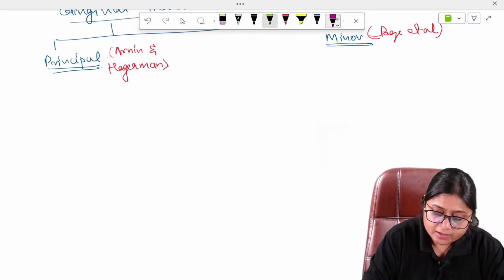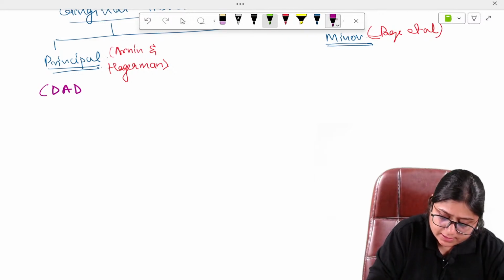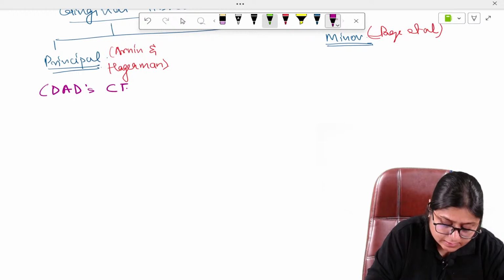So to remember the principal fibers, what are the gingival fibers which are included in principal fibers? There I have made a mnemonic so that you can remember. It is DAGS CT. Okay.